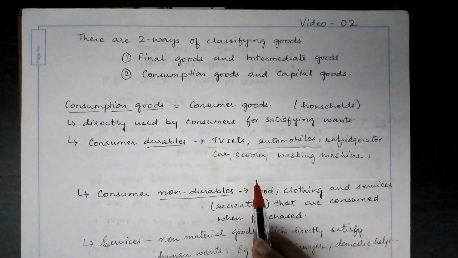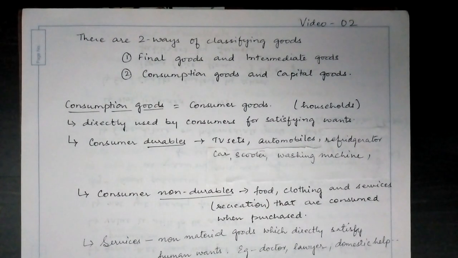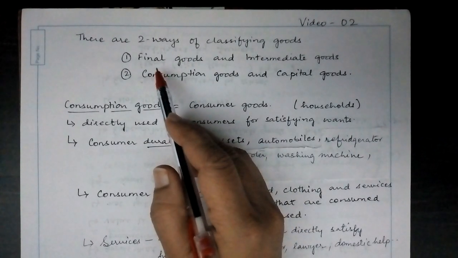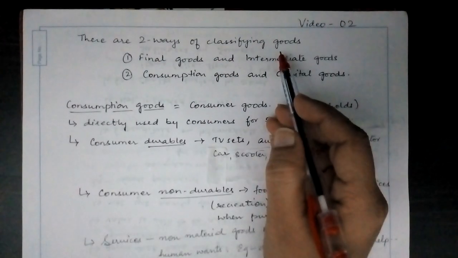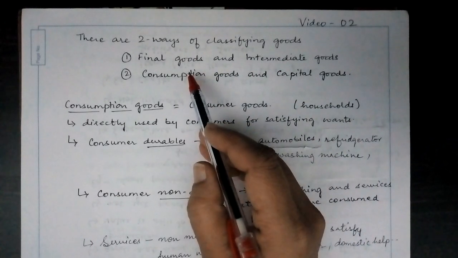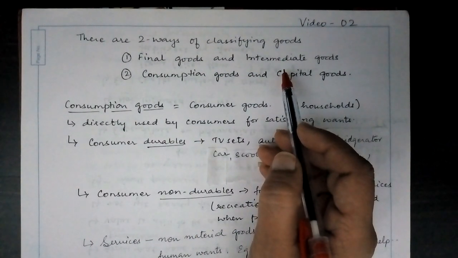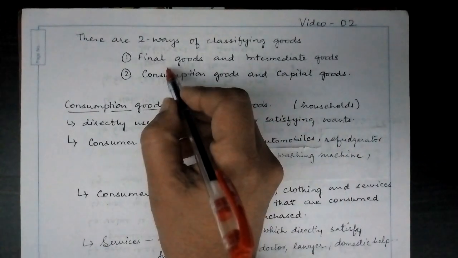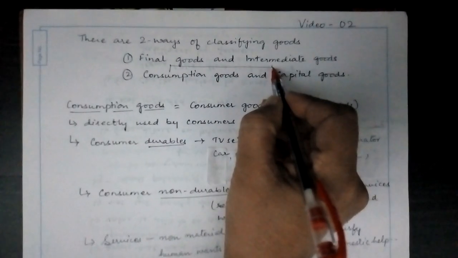In this video, we are going to further extend our discussion on goods. In the first video, we learnt about the final goods and the intermediate goods. Here we are going to discuss two more ways of classifying goods. The final goods and the intermediate goods, which we discussed in the previous video. Now, the final goods can be both consumption goods as well as capital goods.